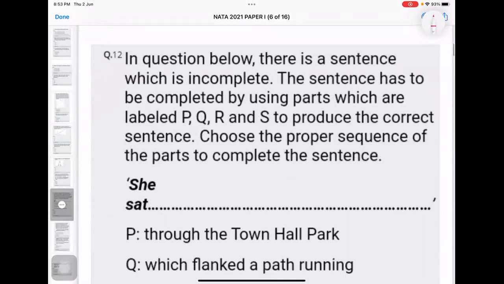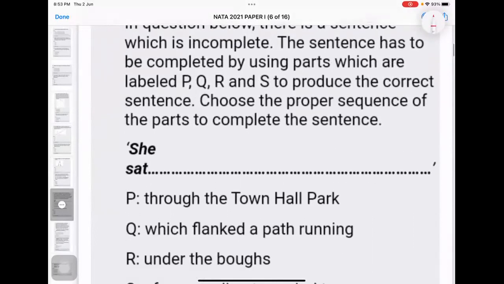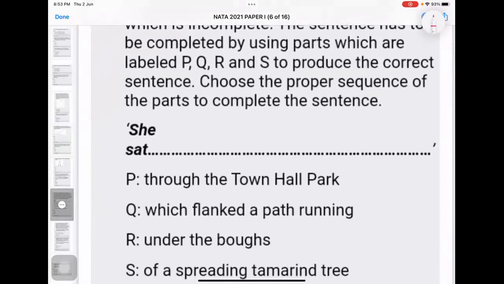Now again, something from English. They're asking to arrange it in proper order. She sat. After that, what will be the orientation of this PQRS? Quickly, tell me the orientation.